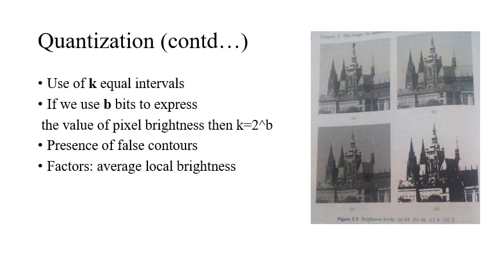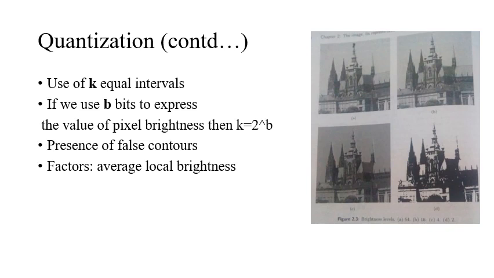Also, the main problem is images quantized with insufficient brightness levels. If the number of brightness levels is low, or if the value of k is very small, we are not mapping the continuous values appropriately to the proper discrete values of the amplitude. This results in the appearance of false contours. This effect arises when the number of brightness levels is lower than that which humans can easily distinguish.